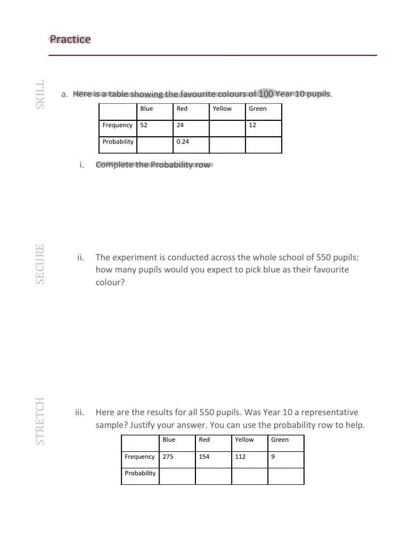So there are 100 pupils. The blue section is 52 out of 100, so that is 0.52. The red is 24 out of 100, so 0.24. The green is 12 out of 100, 0.12.